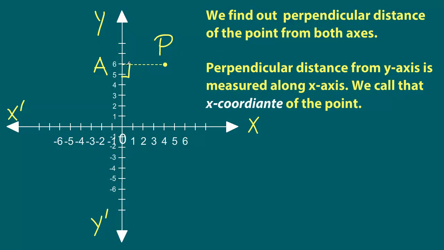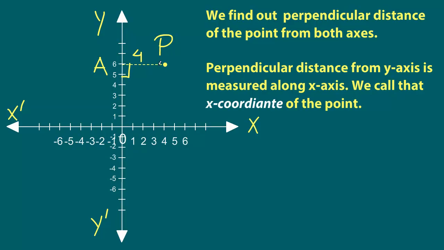Now this distance, whatever the length is, if you look at how far away the point P is from the y-axis, this will be the same distance as here. So this looks like it is 4 units away. So if you look from here, this is 4 units away. So we see this is 4 units in this example. And this distance is measured along the x-axis. How far point P is from the y-axis is this distance, and this distance is the same as this distance. So distance from the y-axis is measured along the x-axis.